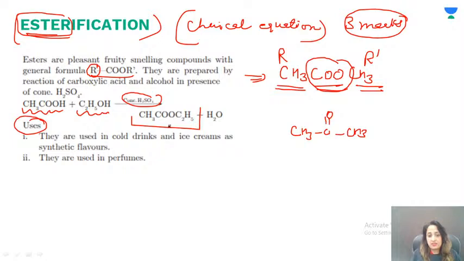So these esters are CH3, C2H5. This CH3 is one R group, another R group, and this is the ester group, plus water is what we get. Where do we use esters?